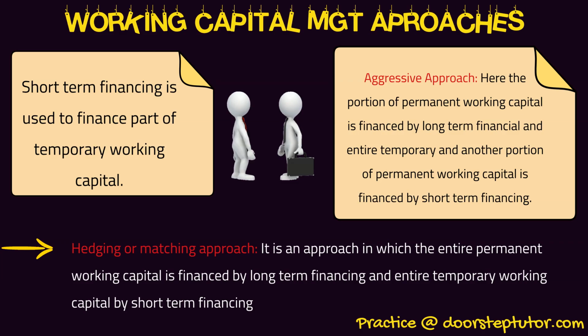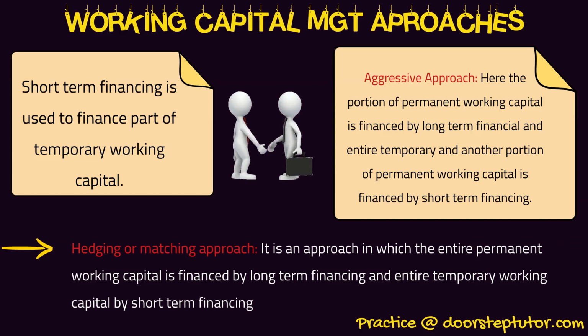Then we talked about net working capital and gross working capital. Gross working capital is only the current assets part, whereas net working capital is the difference between current assets and current liabilities. Then we further talked about the working capital management approaches.